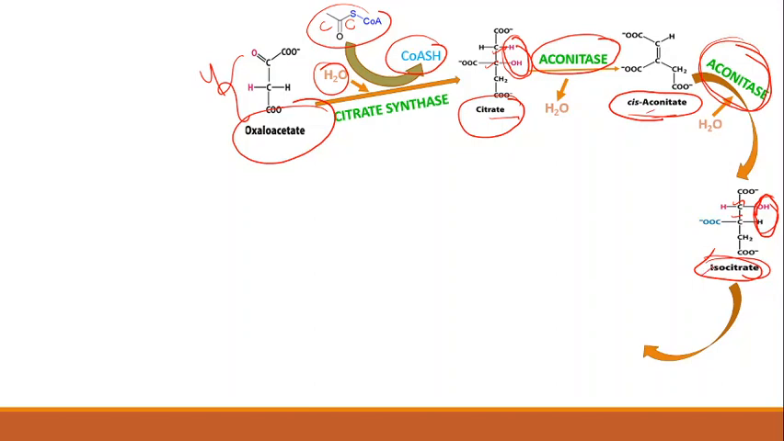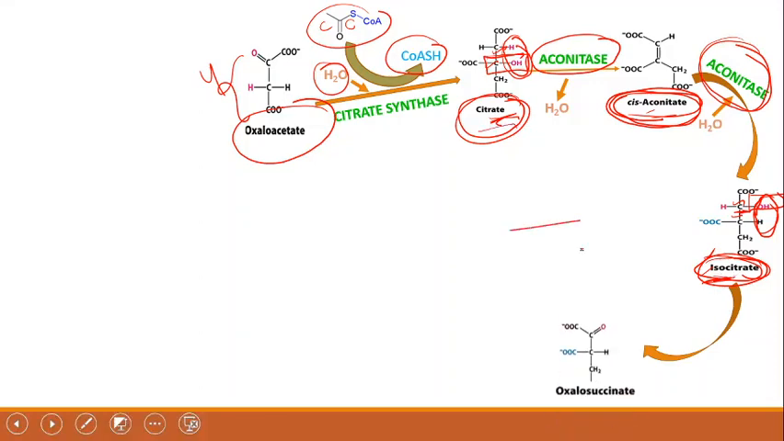This cis-aconitate is the main intermediate product between citrate and isocitrate. And what is the main difference between citrate and isocitrate? In isocitrate, the hydroxyl group is attached to the second carbon atom. In citrate, the hydroxyl group is attached to the third carbon atom. That is the difference between citrate and isocitrate.